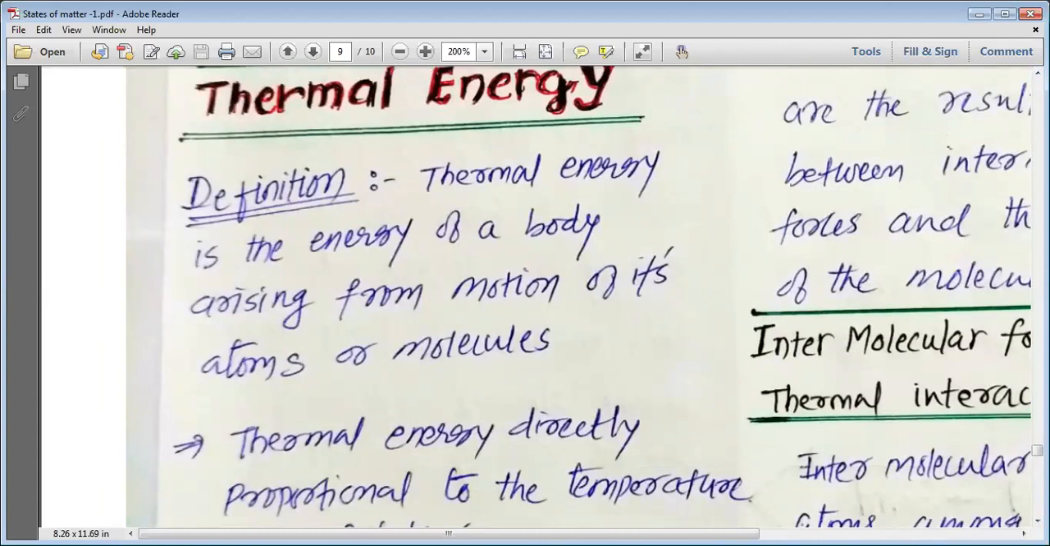Let us study the definition of the thermal energy. Thermal energy is the energy of a body arising from the motion of its atoms or molecules. So when the atoms or molecules possess kinetic energy, they move. When they move, a different kind of energy comes into play. That is what is known as the thermal energy. And thermal energy of a body arises due to the motions of the atoms or molecules of a matter.